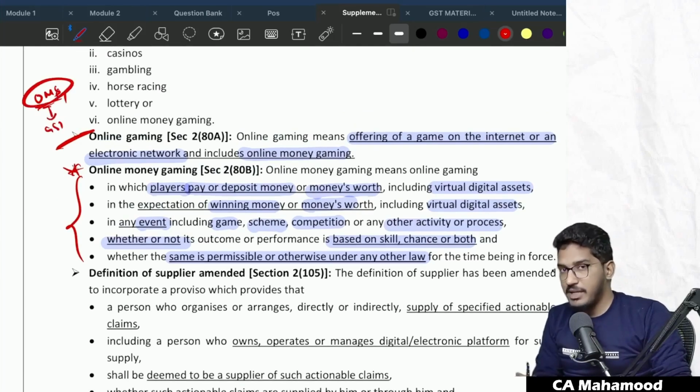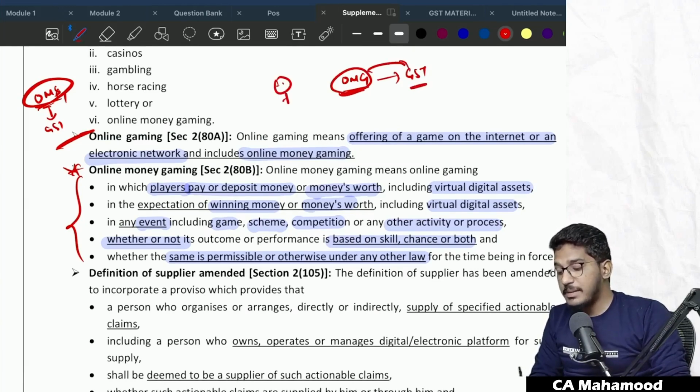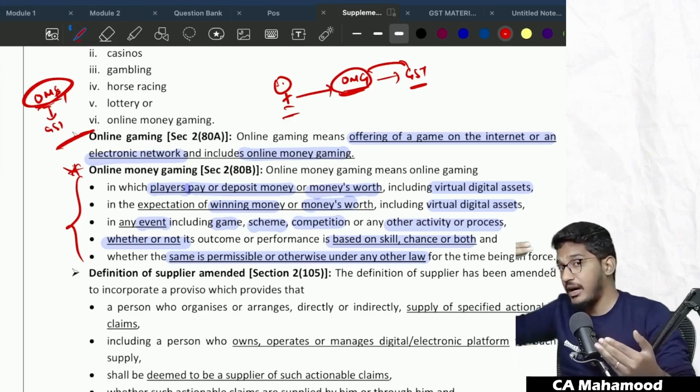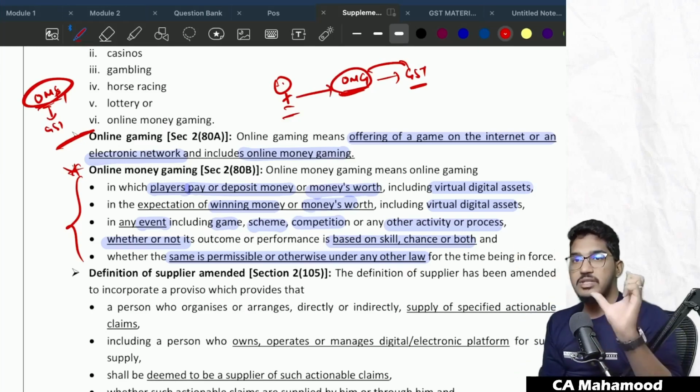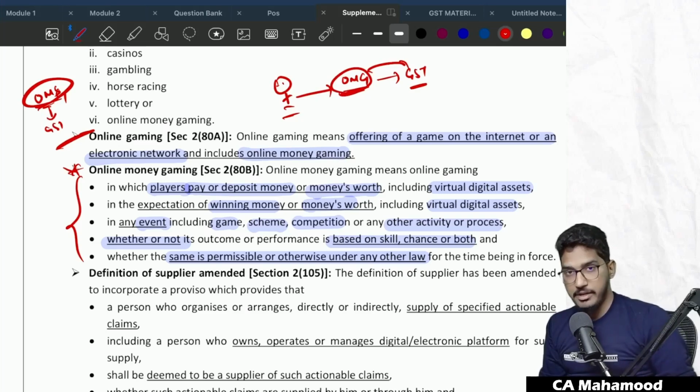Now they have to define the supplier also, no? You told that on online money gaming activities, GST will be there. So you brought this online money activity under GST purview. Now, who should be that supplier who should take the registration and pay the GST on that? To bring online money gaming organizers under the supplier perspective, even the supplier definition has been amended.